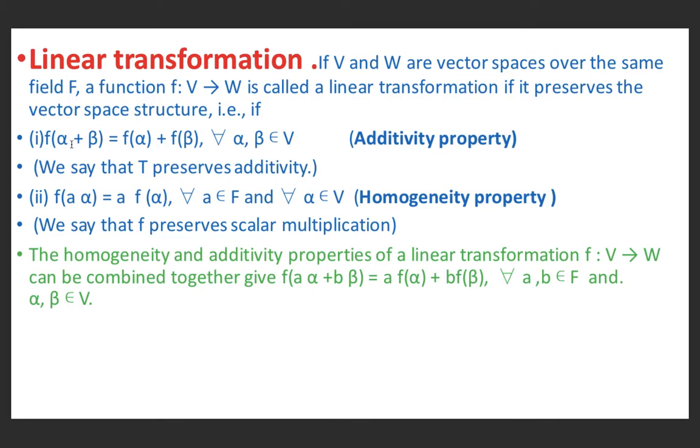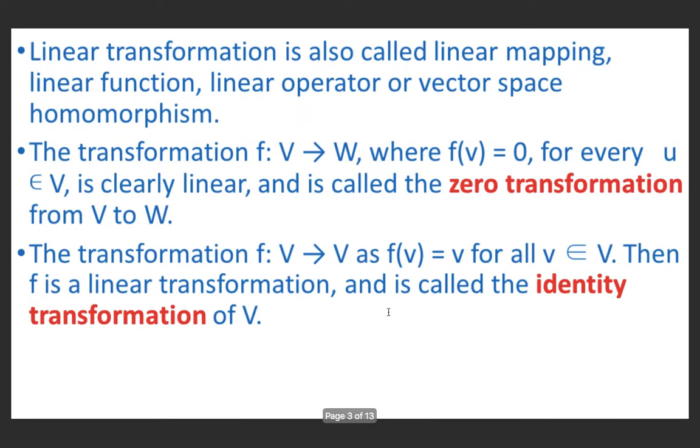We may combine f of alpha plus beta equals f of alpha plus f of beta, and f of a alpha equals a f of alpha, into one condition: f of a alpha plus b beta equals a f of alpha plus b f of beta. Hence, a function f from V to W is called a linear transformation if it preserves vector addition and scalar multiplication. A linear transformation is also called a linear mapping, a linear function, a linear operator, or a vector space homomorphism.